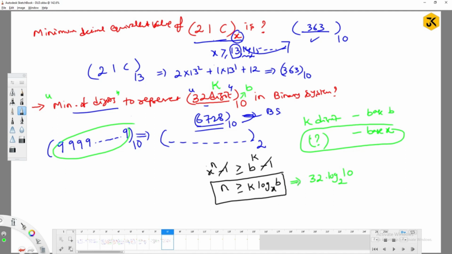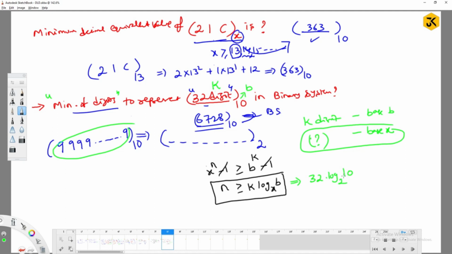You can use the calculator. I think 2 cube is not sufficient and 2 power 4 is required. It should be around 3.2.